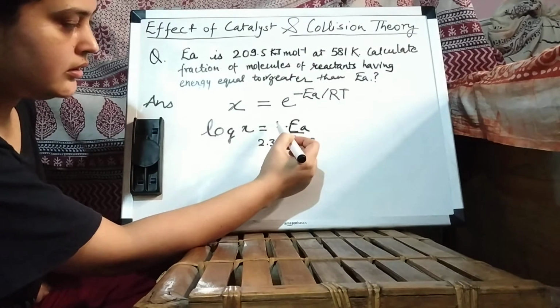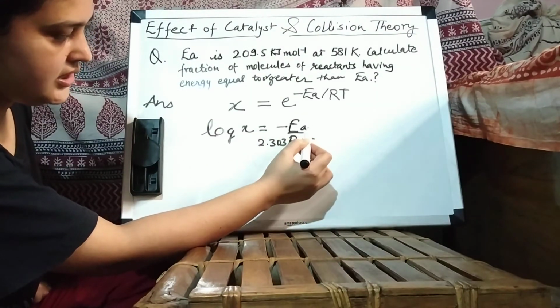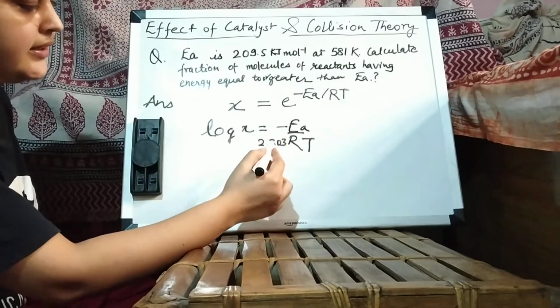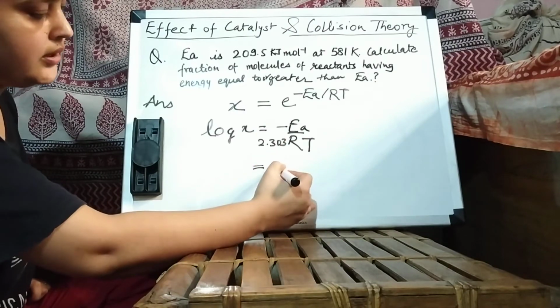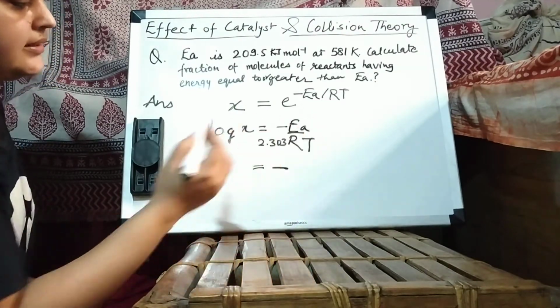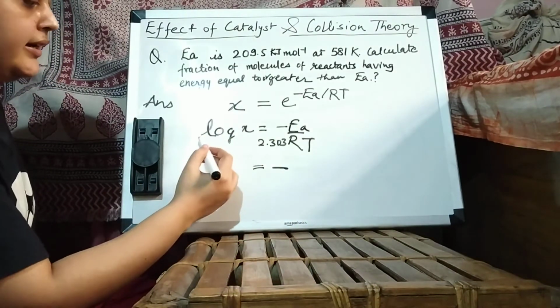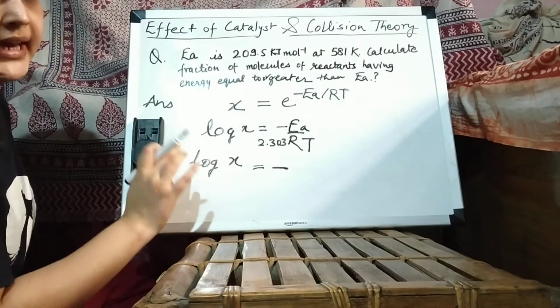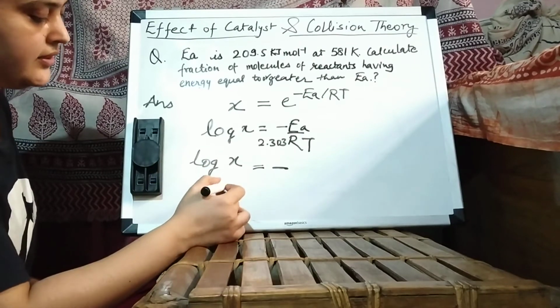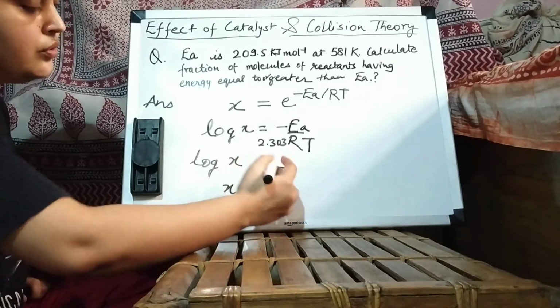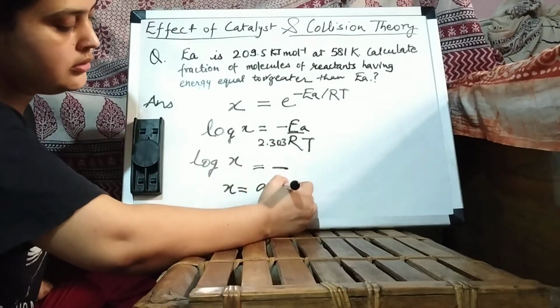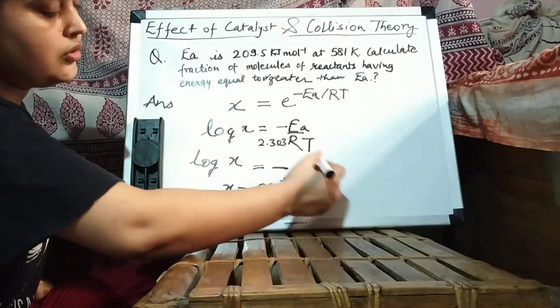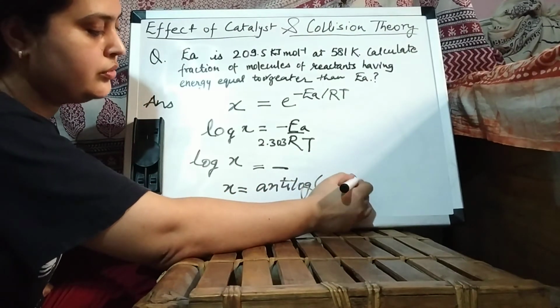Now we will put the values of Ea, R and T, and we will get some value in negative because minus sign is also there, and it will come out to be log X. Then we will take anti-log on both sides, and we will get X is equal to anti-log of this value.